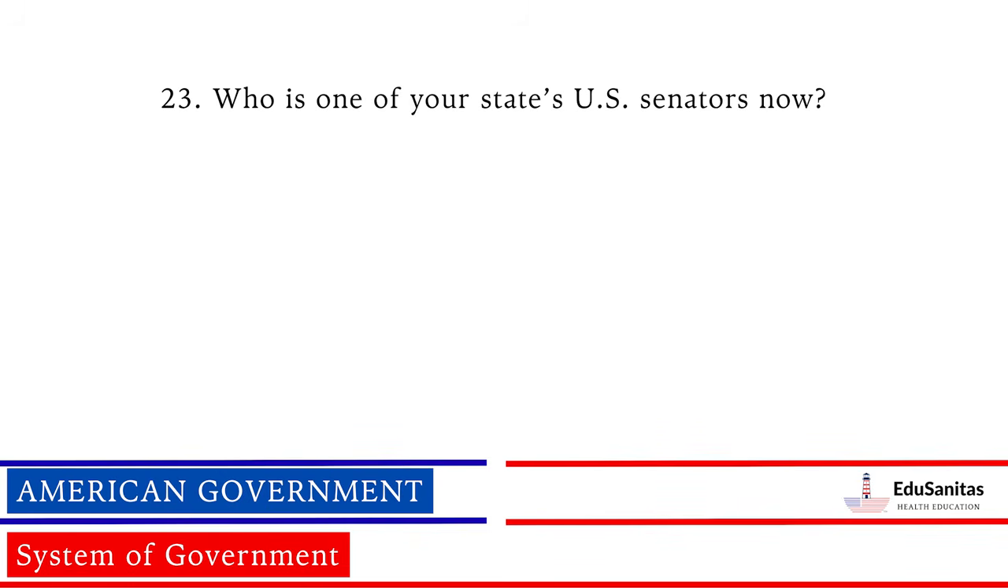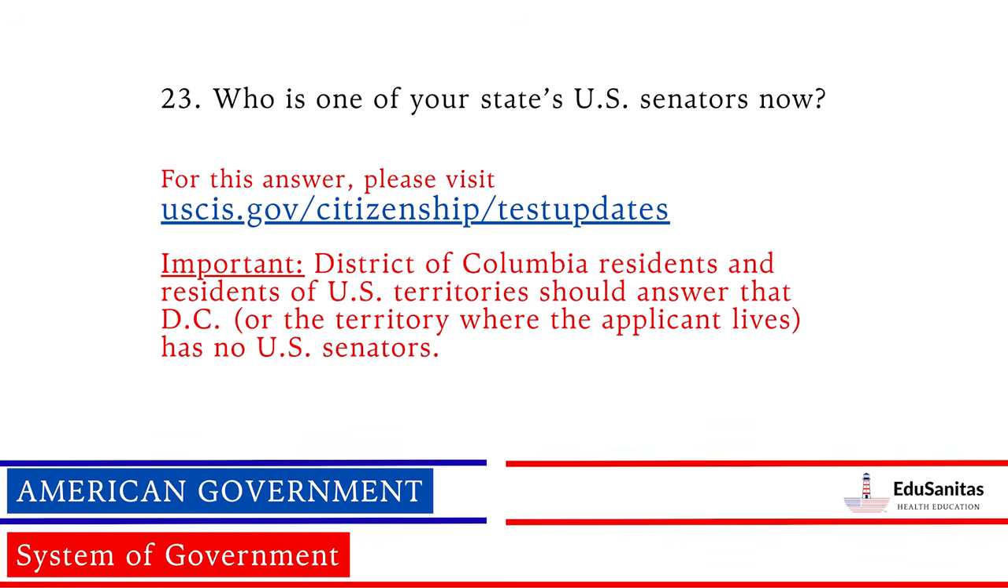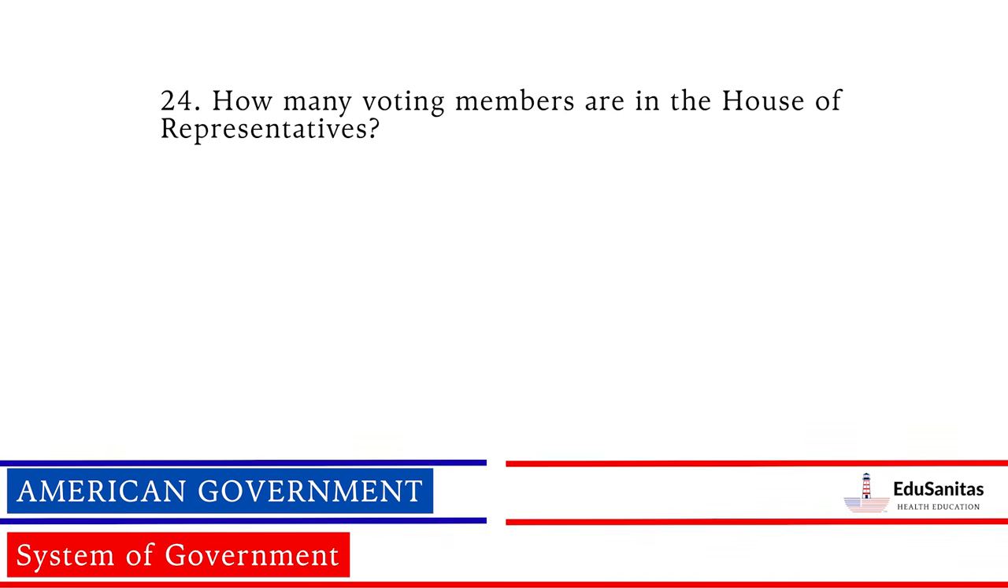Who is one of your state's U.S. senators now? For this answer, please visit uscis.gov/citizenship/test updates. Important: District of Columbia residents and residents of U.S. territories should answer that D.C. or the territory where the applicant lives has no U.S. senators. How many voting members are in the House of Representatives? 435.